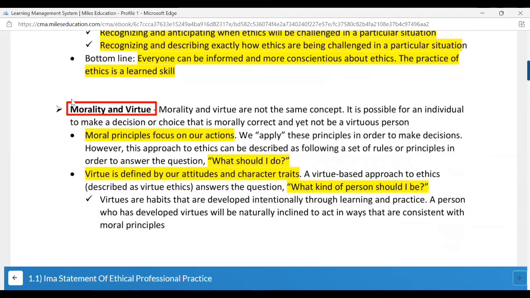That is where you have to stick to IMA's statement of ethical professional practice. There are certain points given there. So whenever you're writing an answer for this particular chapter, try to list down those points which are given in the statement.